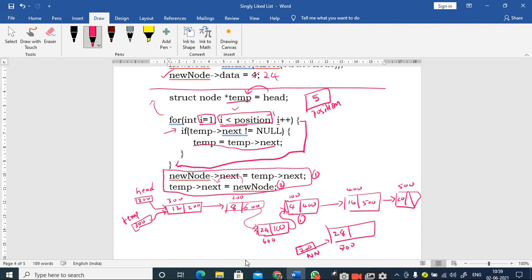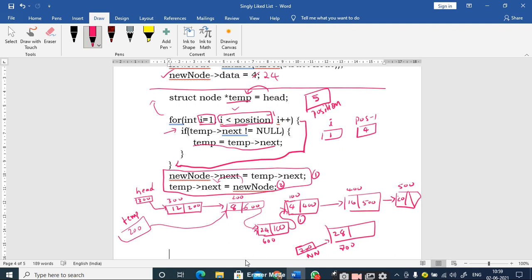What is position minus 1? It is 4. 1 less than 4, is it true or false? True. Now if temp next is not equal to null, temp next is 200, which is not equal to null, therefore I move to the next node by making use of this statement, temp is equal to temp next. Therefore the temp value becomes 200. Therefore my temp is pointing to this location.